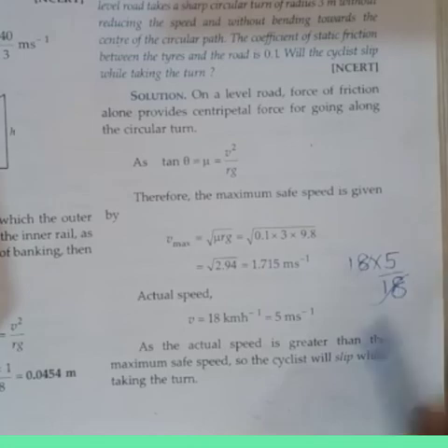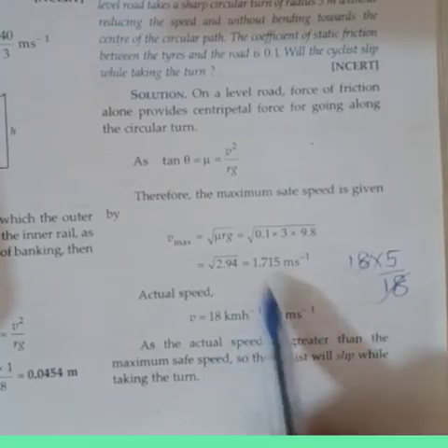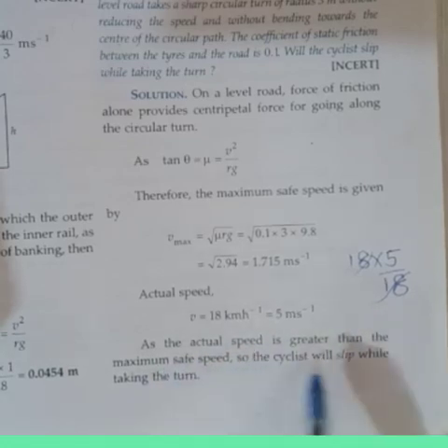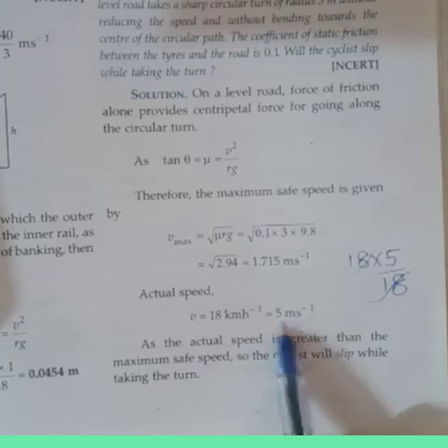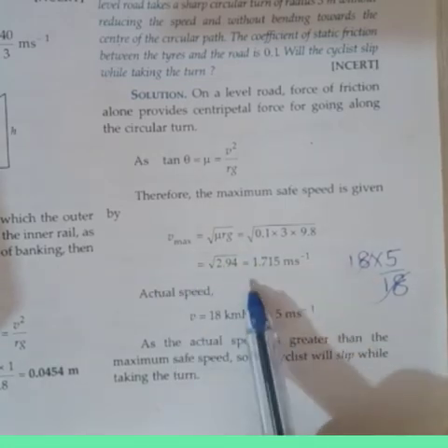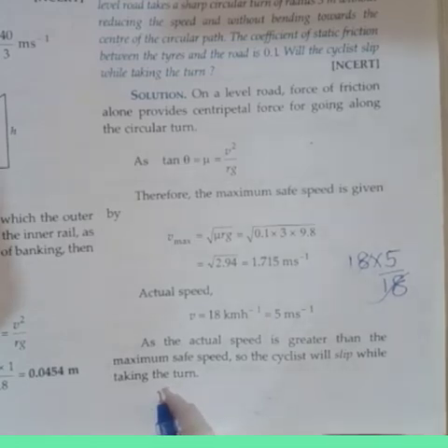The 18 cancels, so you get 5 meter per second. Compare these two values. As the actual speed is greater than the maximum safe speed, 5 against 1.715, the cyclist will slip while taking the turn.